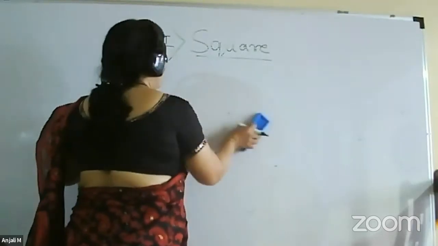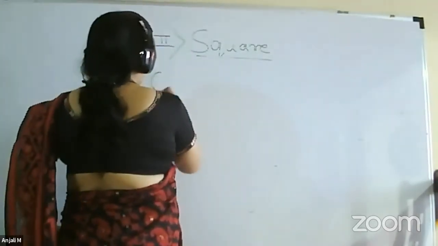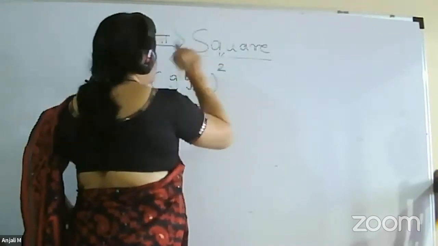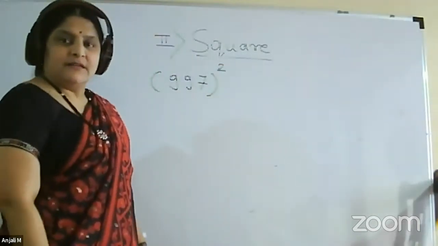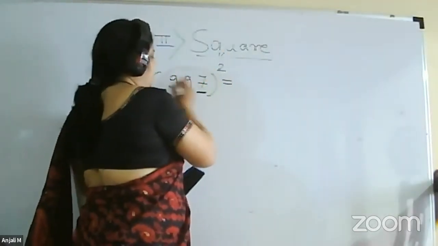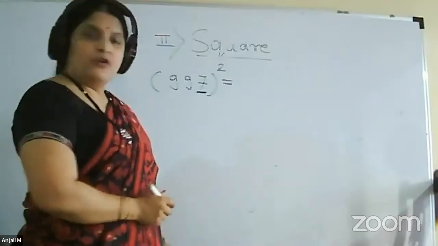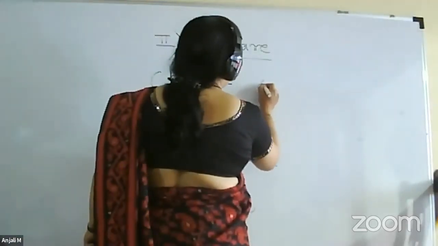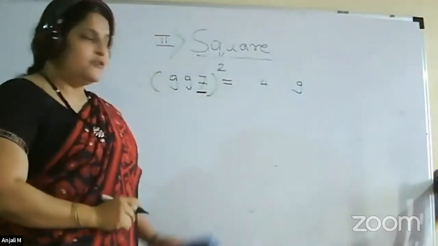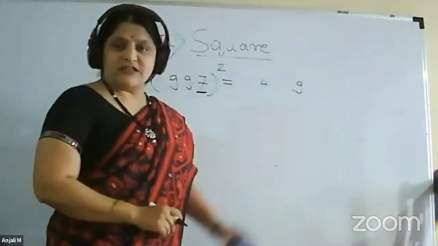So let's find out the square of 997. What the procedure is, now please see. All of you know 7 square. So we will write down not only one after the other, we will keep a space in between. So 7 square, we have written it as 49.